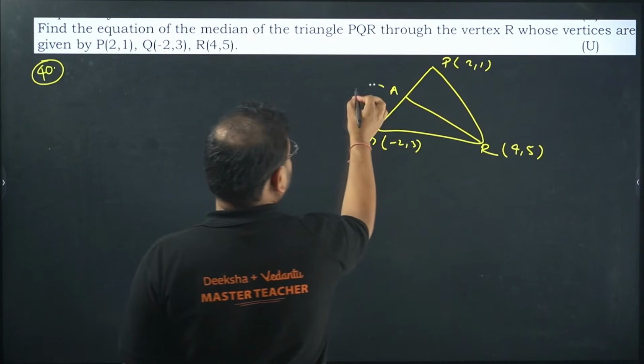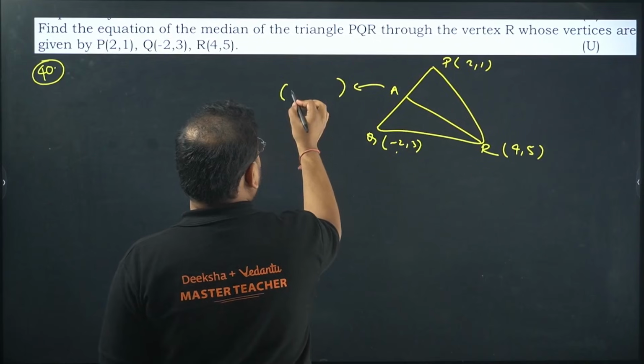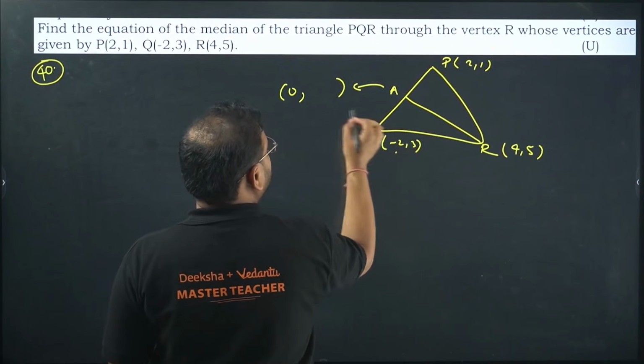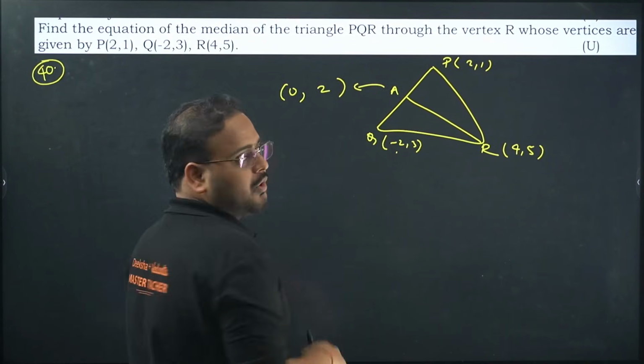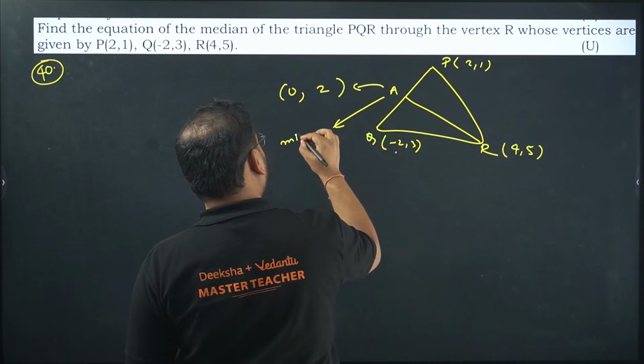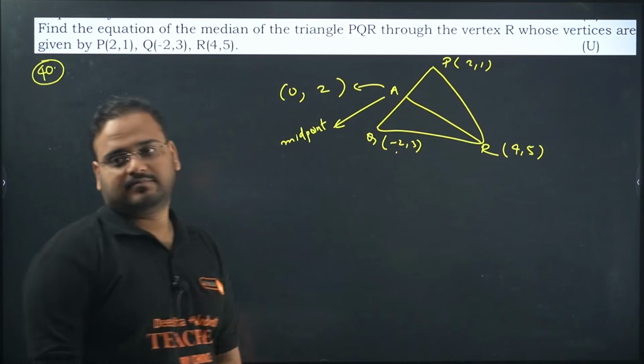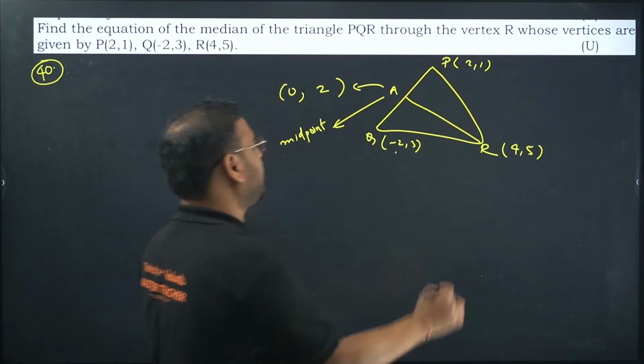We know how to find this. A is a midpoint, right? A is a midpoint, so minus 2 plus 2 is 0, and 3 plus 1 is 4, by 2 is 2. What I've done, A is the midpoint. Then only RA will be the median. This is your median.